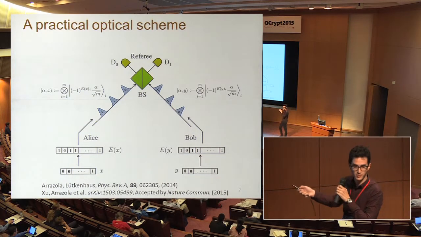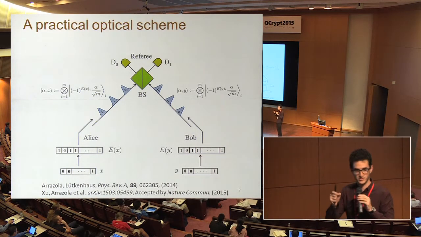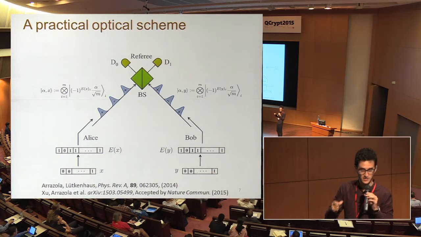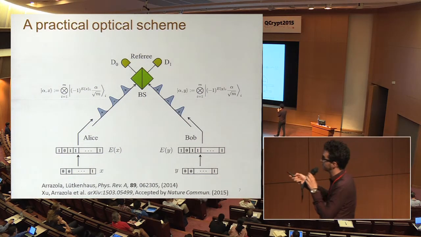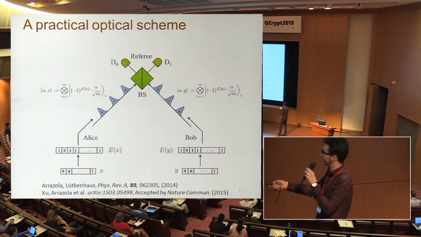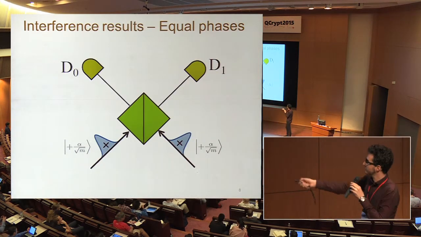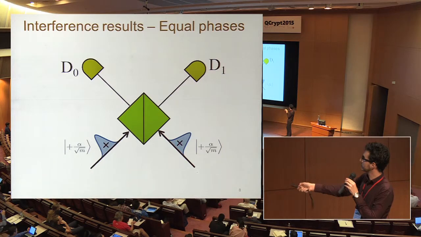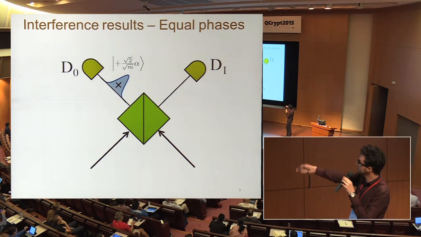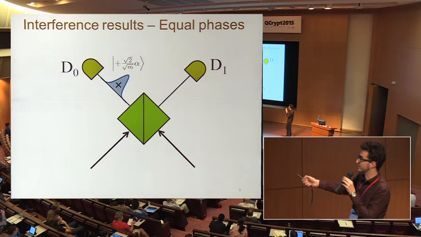So why does this help? We already established that the information that we're transmitting is exponentially smaller than in the classical case. But why does this allow the referee to determine whether the inputs x and y are different or not? Well, let's look at the way these coherent states interfere. If the phases are equal, there's going to be destructive interference in the output of this detector. So in the ideal case, we never expect to see clicks.